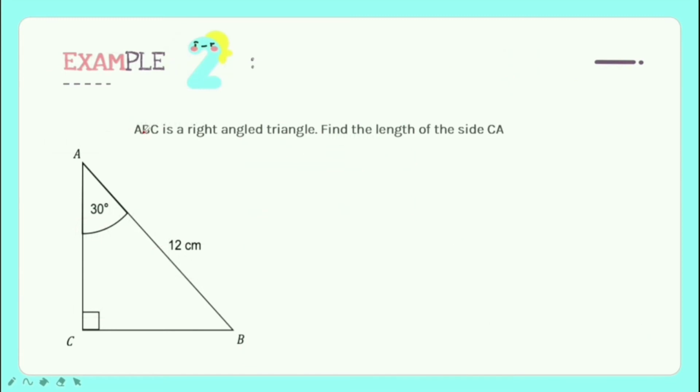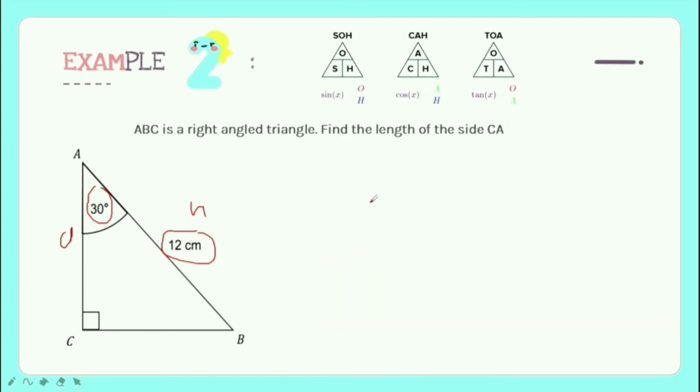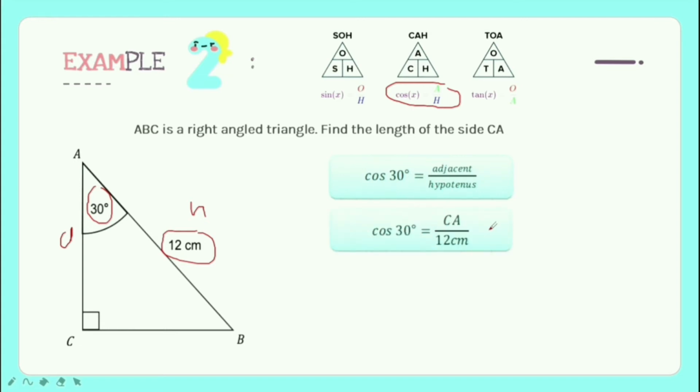Next problem. ABC is a right angle triangle. Find the length of the side CA. So for the angle 30 degrees, 12 cm is the hypotenuse and CA is the adjacent. So the law that has adjacent and hypotenuse is cos. So we use cos 30 equal to adjacent over hypotenuse. We fill the values.